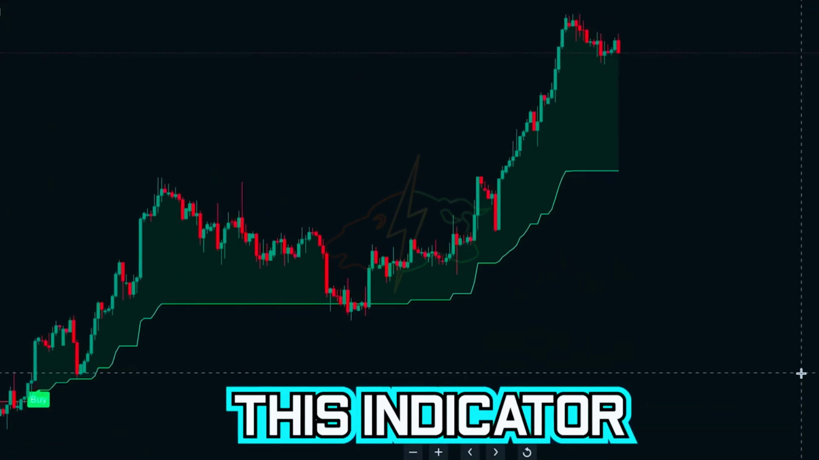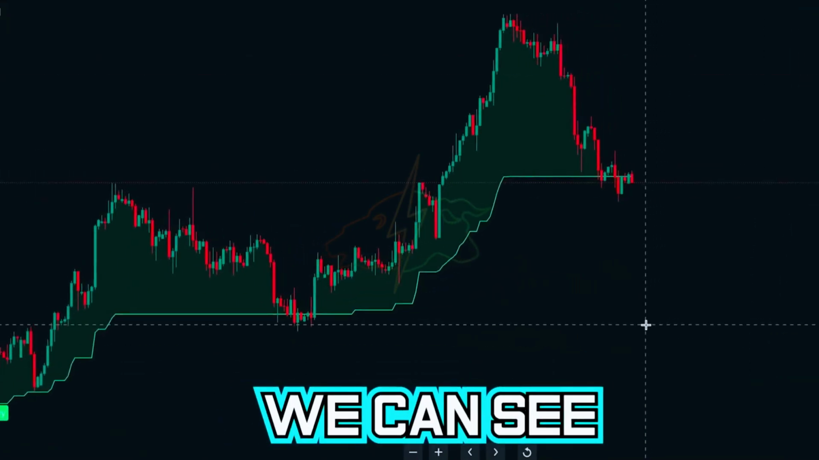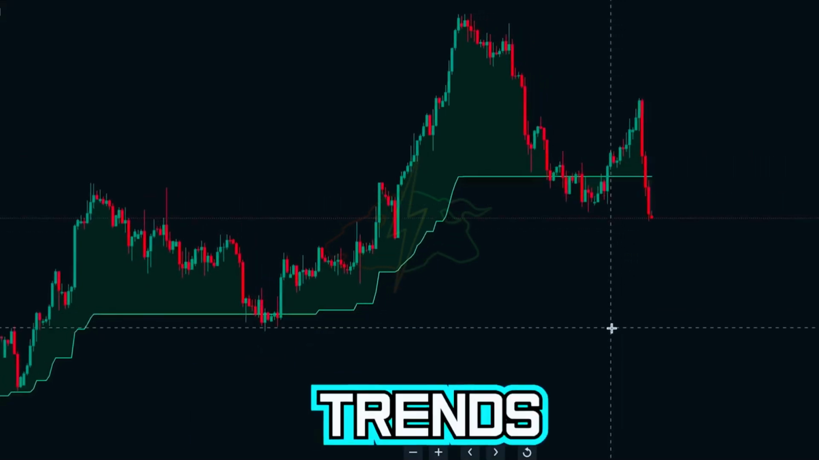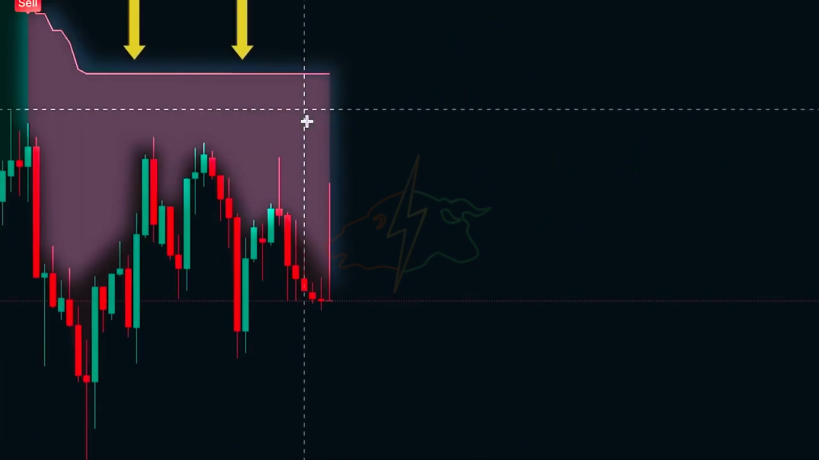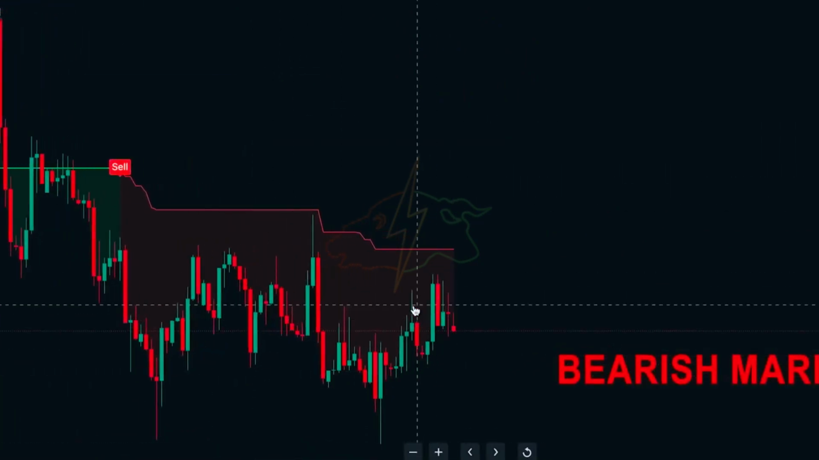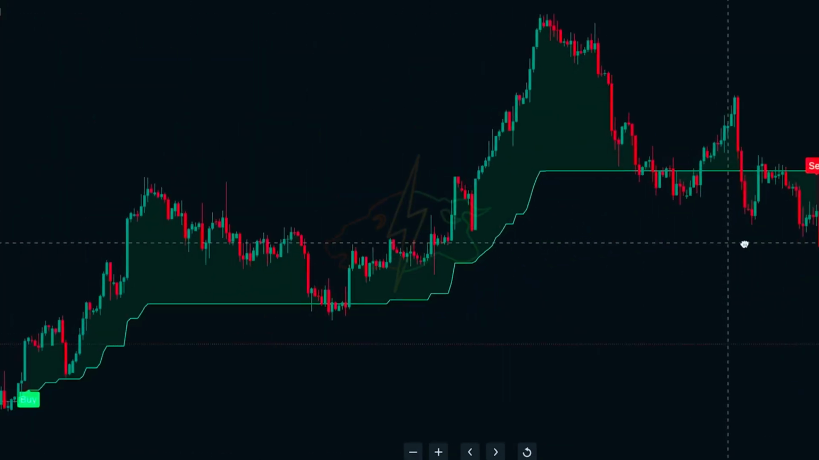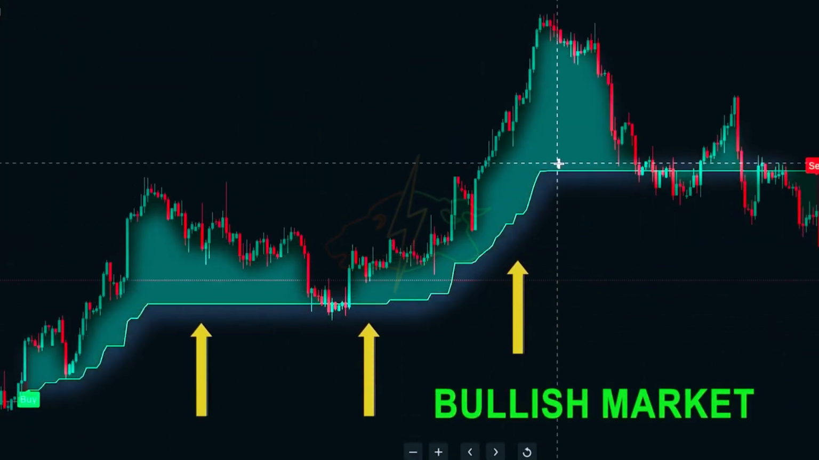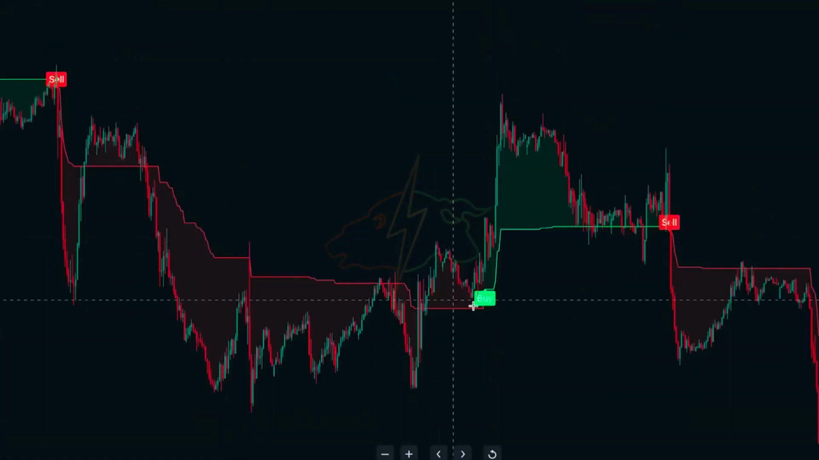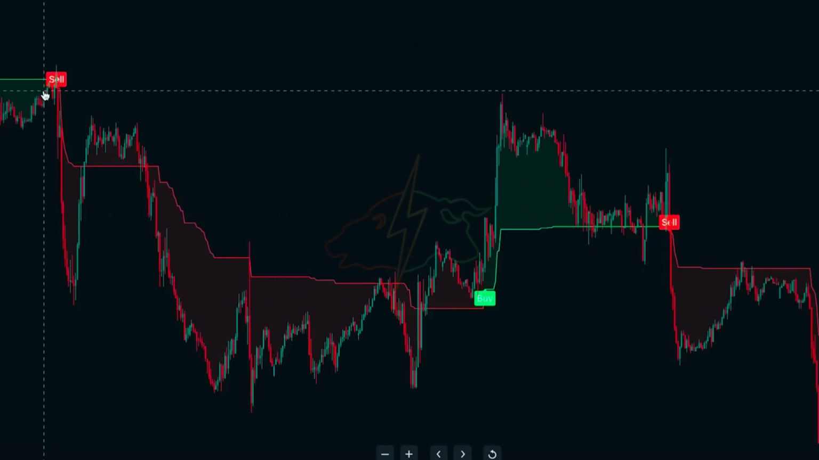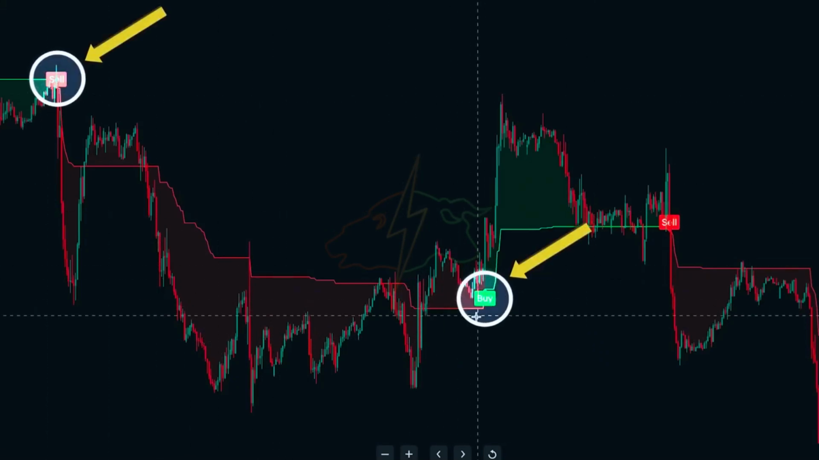By applying this indicator with these settings on our chart, we can see exactly how this indicator discerns market trends effectively. When the cloud is above the price and is red, this indicates there is strong selling momentum and we are in a bearish market. Conversely, when it is below price and it is green, this indicates there is buying momentum and we are in a bullish market. Using the indicator in its most basic form, we can see we have these buy and sell labels.